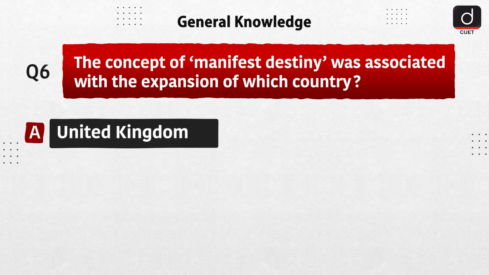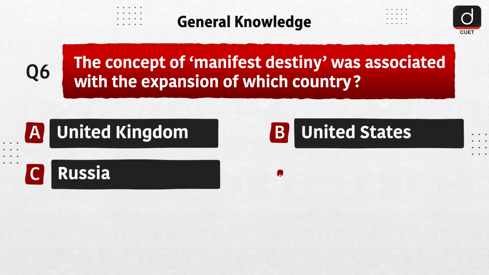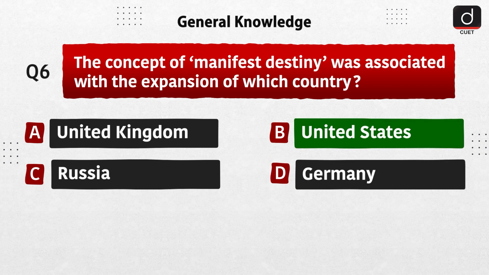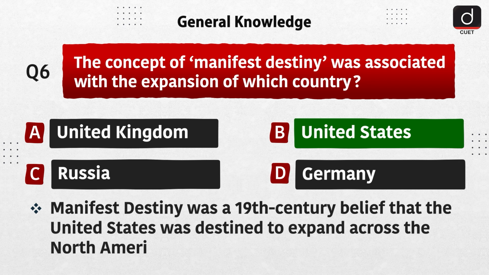Next question is, the concept of manifest destiny was associated with the expansion of which country? Option A, United Kingdom. Option B, United States. Option C, Russia. Option D, Germany. The correct answer is option B, United States. Manifest destiny was a 19th century belief that the United States was destined to expand across the North